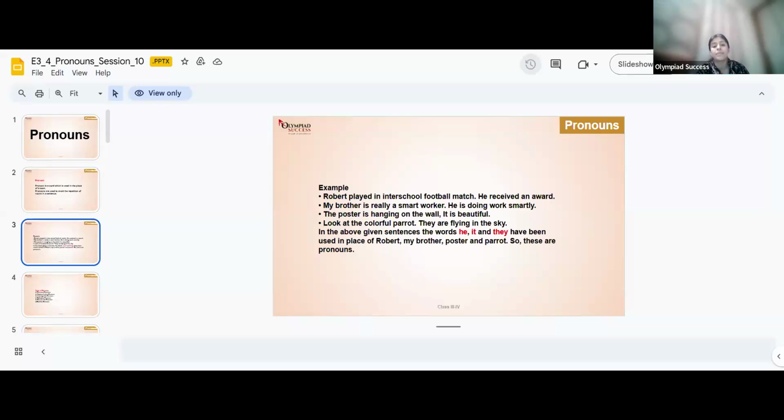Personal pronoun, demonstrative pronoun, interrogative pronoun, reflexive pronoun, possessive pronoun, and one more, a pronoun starting with letter E. Reflexive pronoun, possessive pronoun, and relative pronoun. I don't remember the name of the one starting with E, you will come to know.